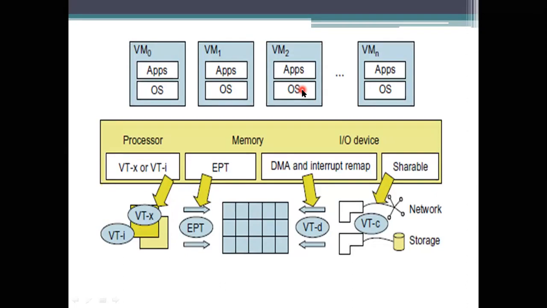For the memory, what you have to do is take the EPT. Here the EPT is translating the virtual address you have into the physical address, and it is allowing them to take this privilege of accessing your data. For I/O virtualization we are taking VTD and then VTC here.